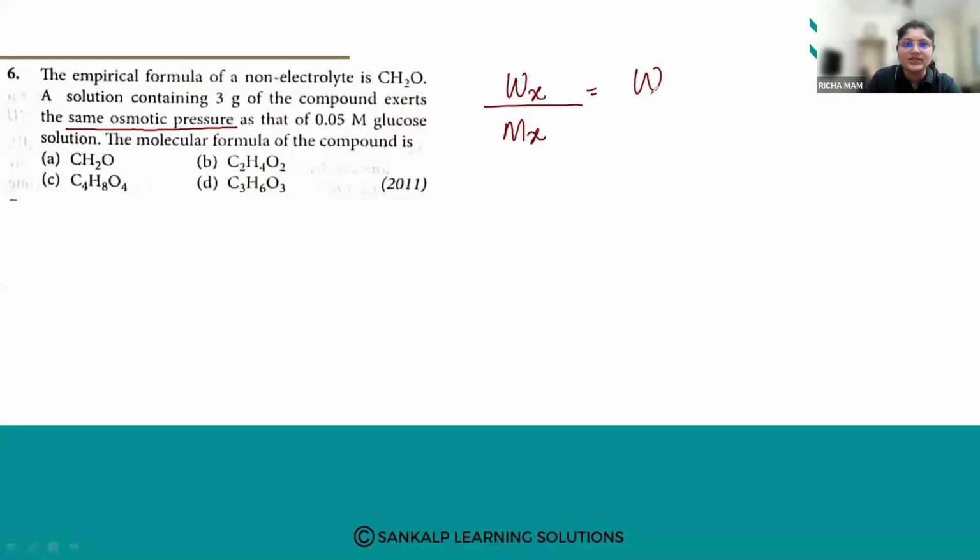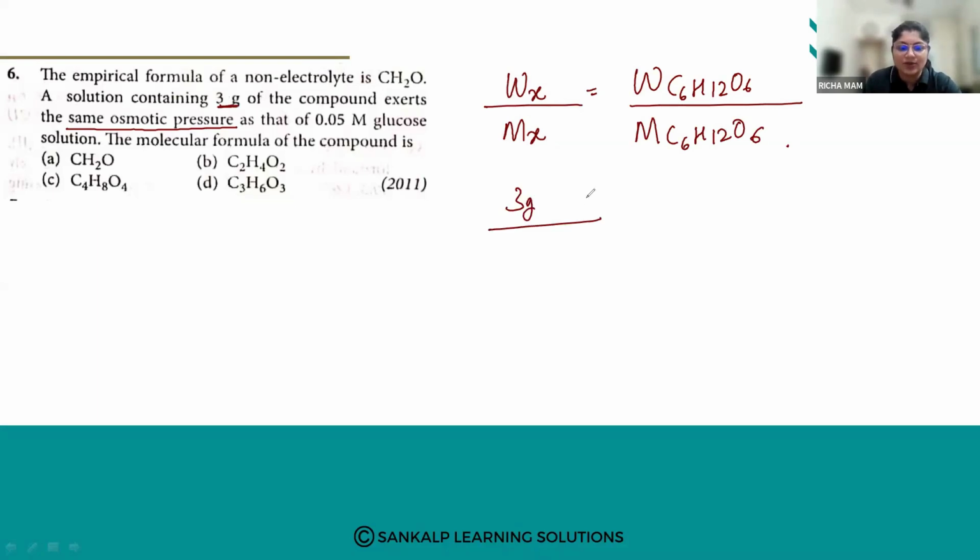The given weight is 3 grams upon the molecular weight, which we have to find.